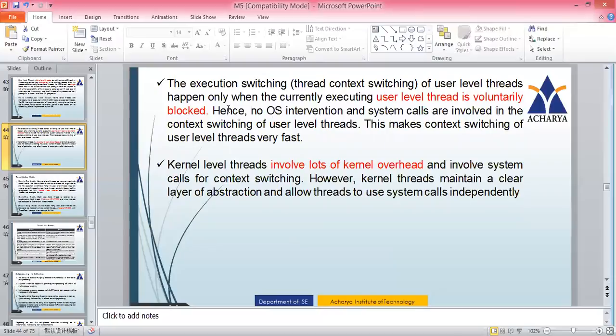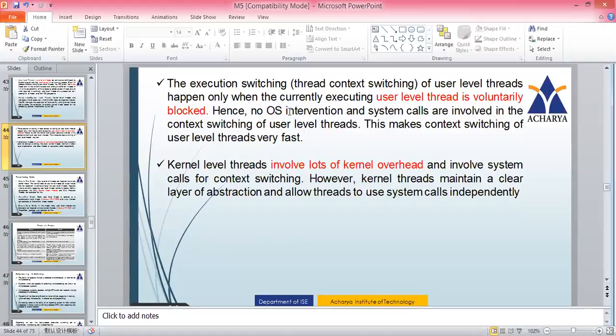Now we want to perform a context switch from thread 1 to thread 2. It can happen only when thread 1 voluntarily blocks itself. Only if thread 1 voluntarily blocks itself, then the context will go to the next thread. Hence no OS intervention and no system calls are involved in the context switching of user level threads.